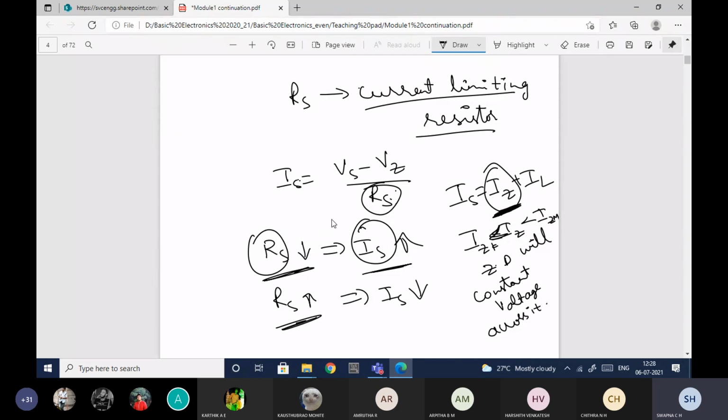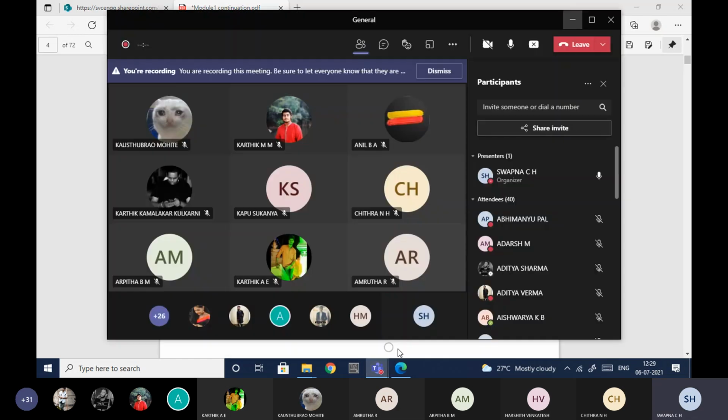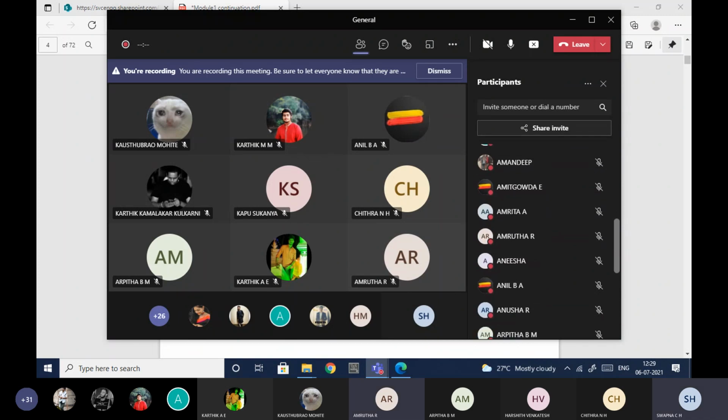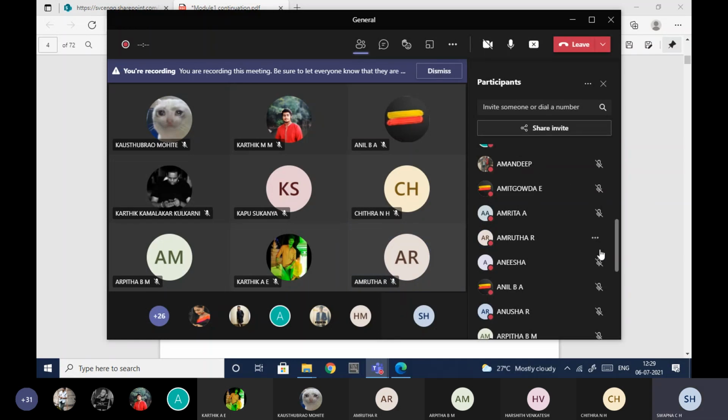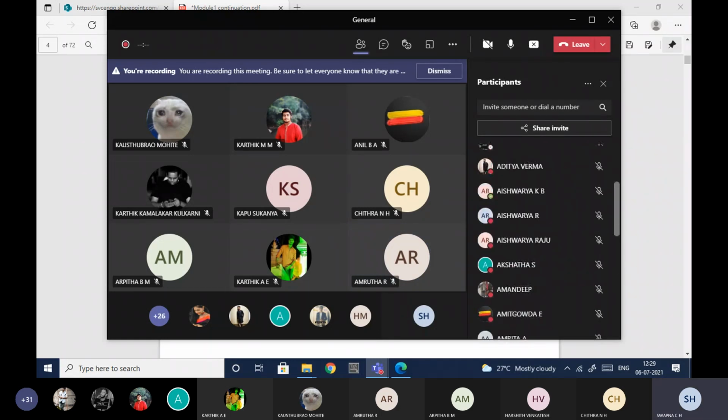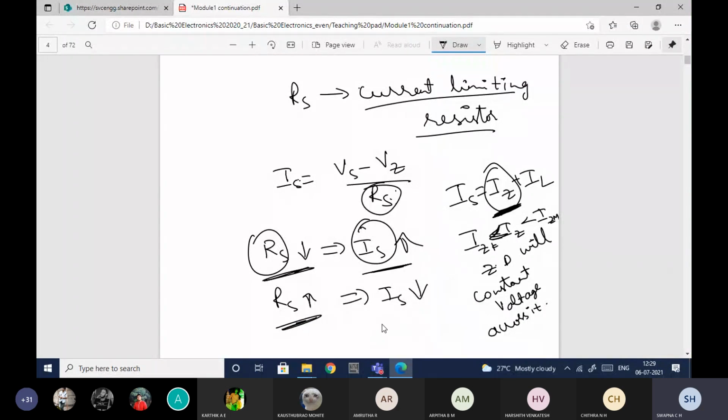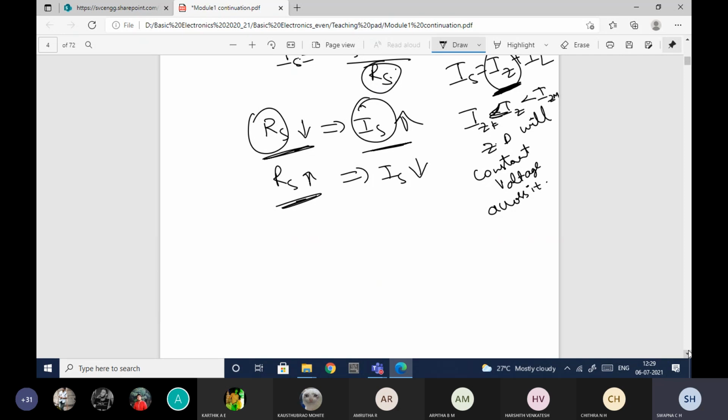Is this clear? Any doubts until here? Please let me know. All of you are following? Amruta R, is she there? Is this clear? Yes, ma'am. Others also, please respond whether you understood until here or not. It is a very important question. Any doubts, please let me know. No doubts. Understood.